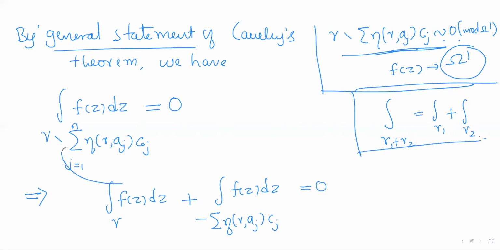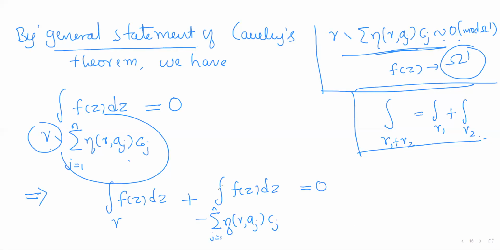This is one cycle, and this is one cycle, so I can split like this, with j running from 1 to n. Which implies the integral of f(z) dz over gamma as it is. The integral over minus gamma is minus the integral over gamma, so this minus gamma will be shifted here.